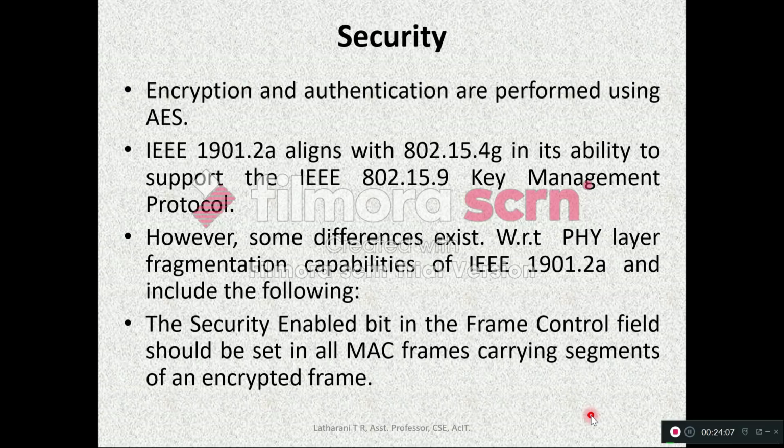So previously in earlier technologies we saw that if the security enabled bit is 1, then the auxiliary security header will be added, but here it should be always set to 1. It says that the security enabled bit in the frame control field should be set in all MAC frames carrying segments of an encrypted frame.